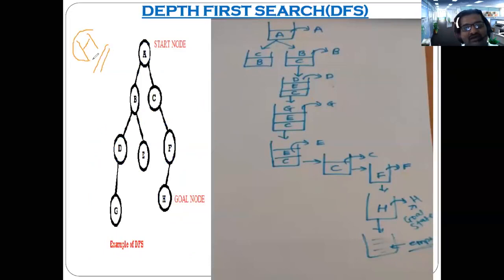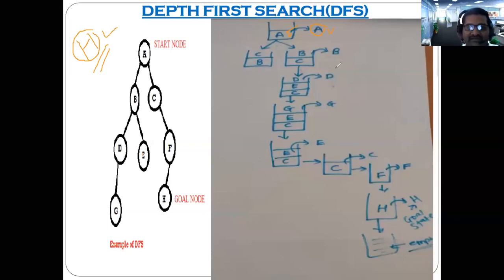Your goal node is H. Here we have pushed the root on the stack. Then you remove it from the stack and check it against your goal node. You have removed A, our goal node is H. Both are similar? No. Then we have to proceed in a similar way next.